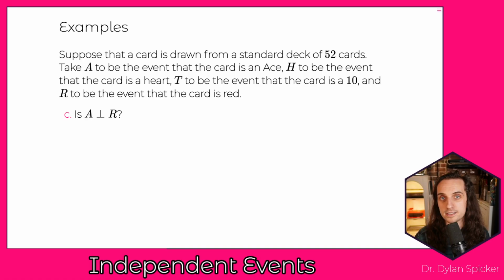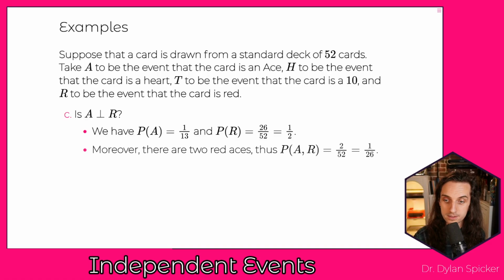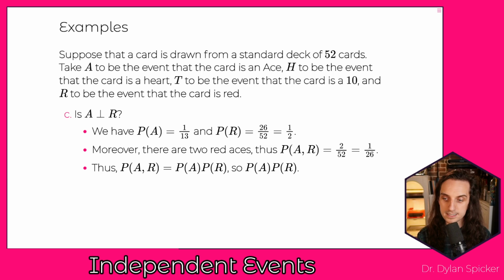Is ace independent of red? Well, we can work through this process rigorously again. The probability of an ace is 1 in 13. The probability that it's red is 1/2. Moreover, we have 2 red aces, and so that's going to be 2 out of 52, or 1 in 26. And so we can check, is 1 over 13 times 1 over 2 equal to 1 over 26? It is, and so then A and R are independent.